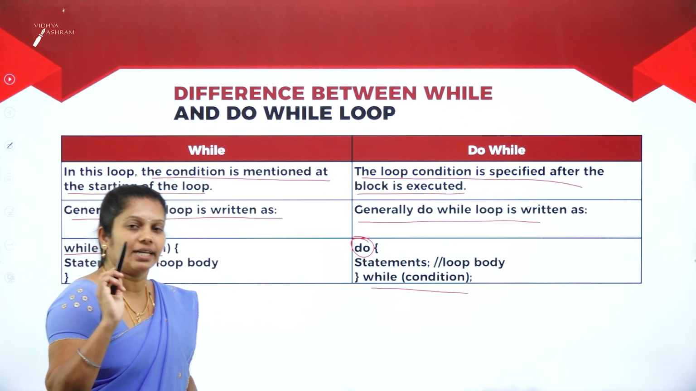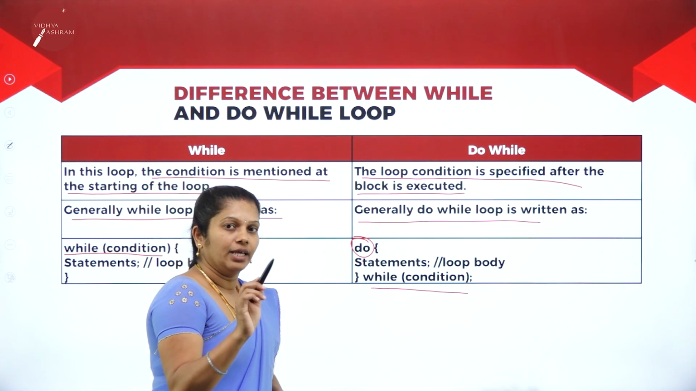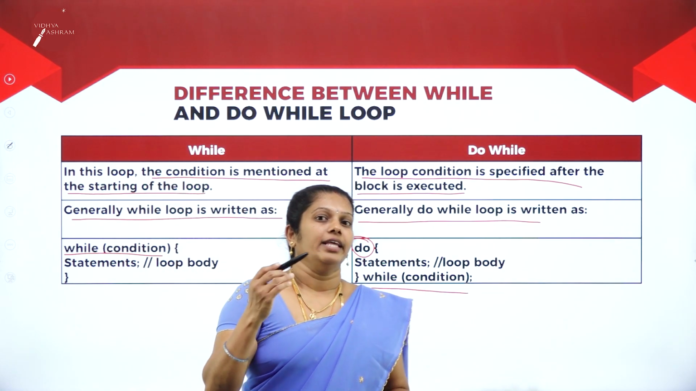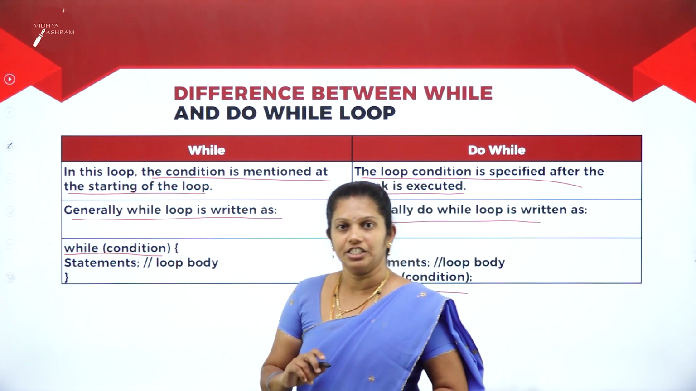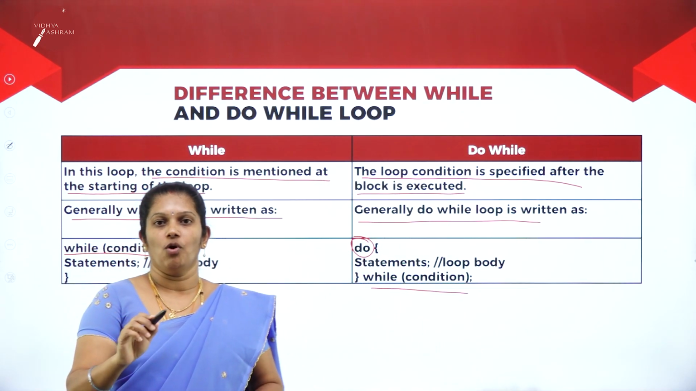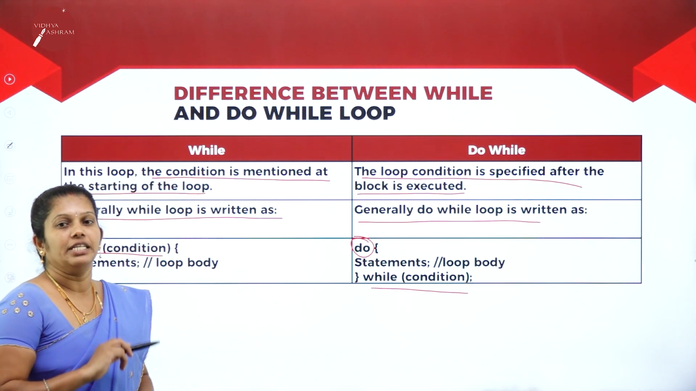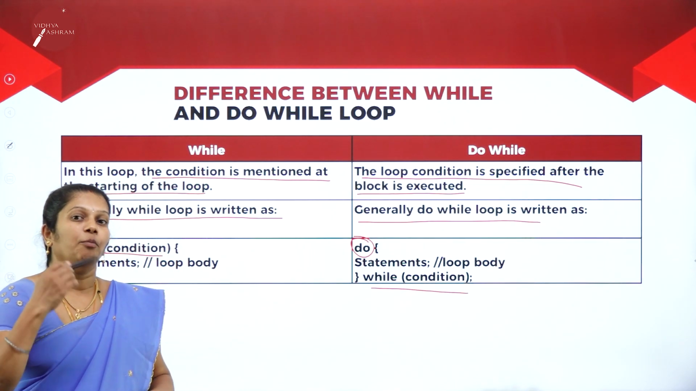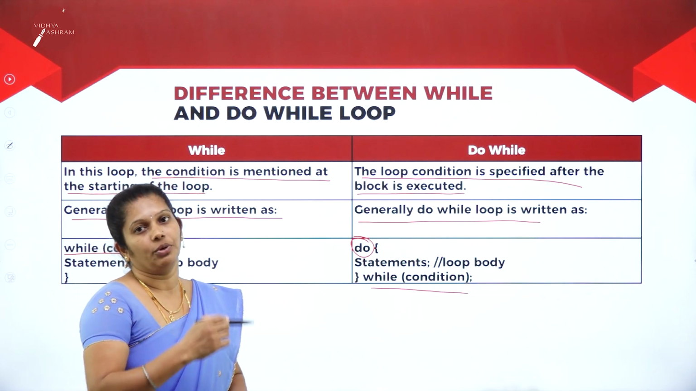If the condition is false, then what happens in while loop? Not even a single time will the statement execute. Whereas in do while loop, if the condition is false, then it will execute a single time, because before checking the condition itself, it will execute the statement.